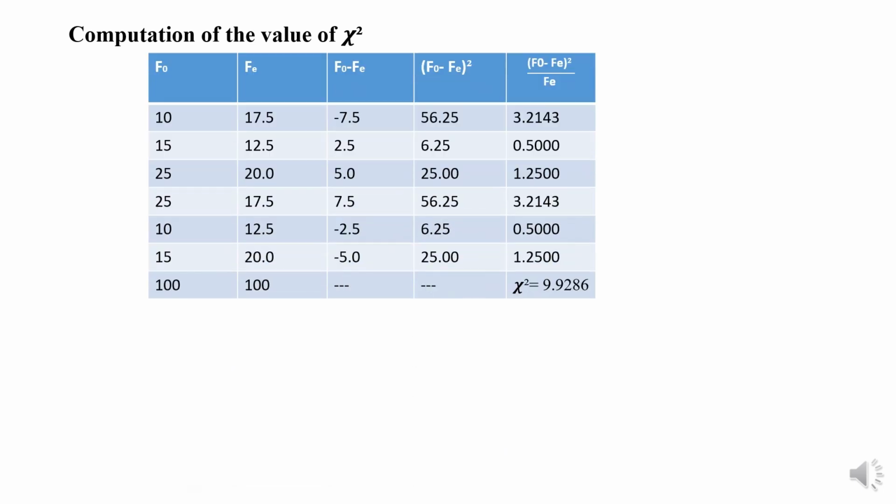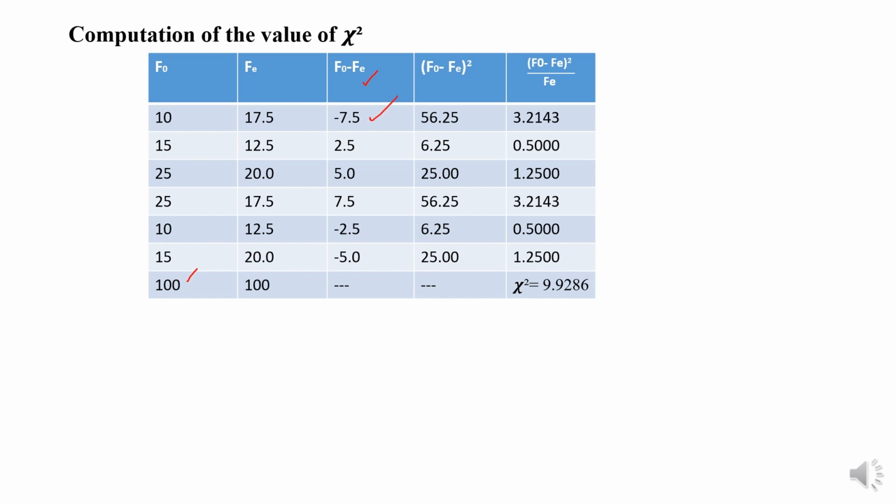Now the next is computation of the value of chi-square. So we have f naught, which is 10, 15, 25, 25, 10, 15, and the total is 100. The next column is about fe, the expected frequencies. We have already calculated it in the previous slide, so we write all these values in the column. Now we subtract f naught minus fe with the help of a calculator. So we calculate all these values.